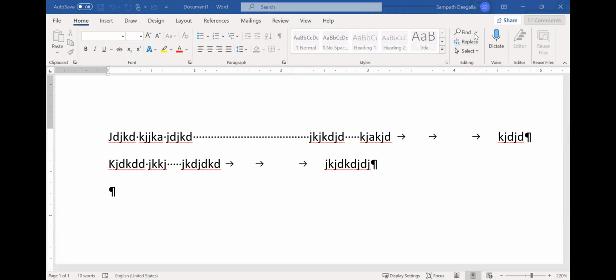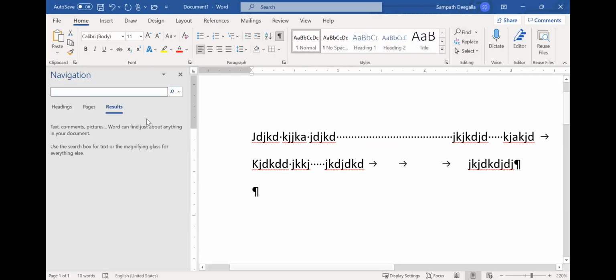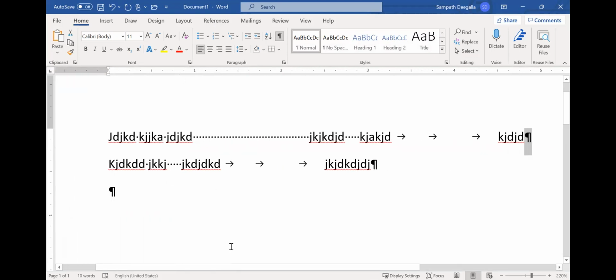This is actually a newer version where you could not find this, but in the syllabus, we are using Word 2010. In that particular case, you can use this. So that's find and replace. Make a note of that one.